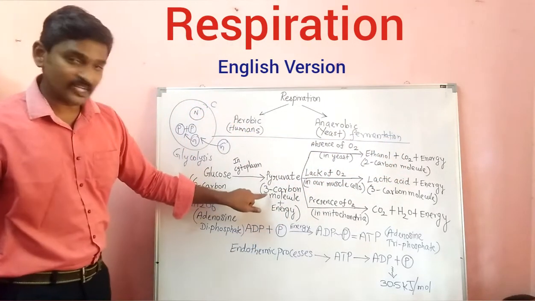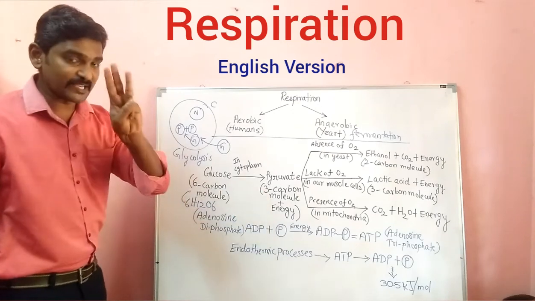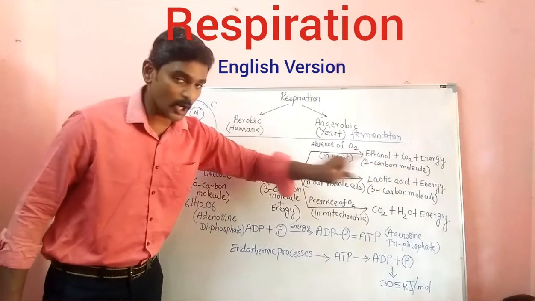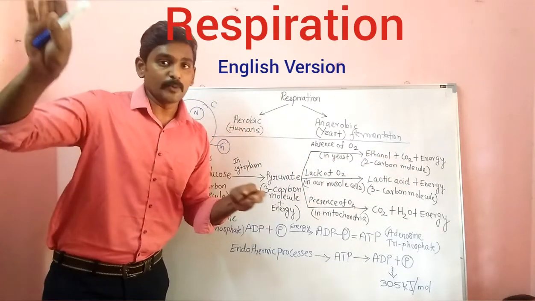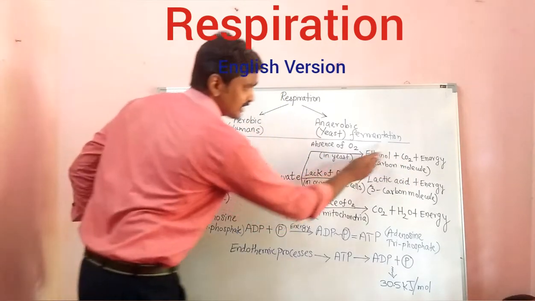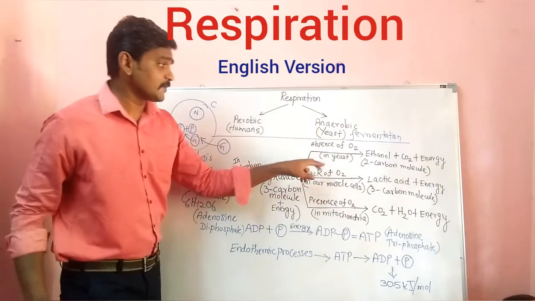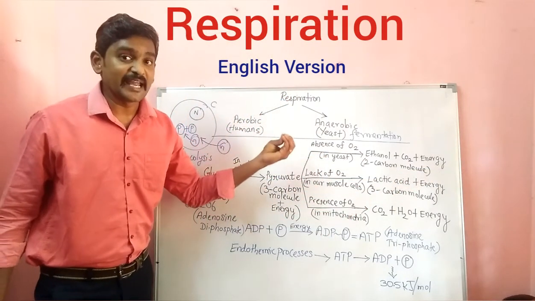Okay. So here it is a 3-carbon molecule, right? So you will be having 3 carbons. So here it is a 2-carbon molecule. Here 1 carbon. Totally 3 carbons will be split out. They will be going out. Okay. So these are all the products of the anaerobic respiration in yeast.